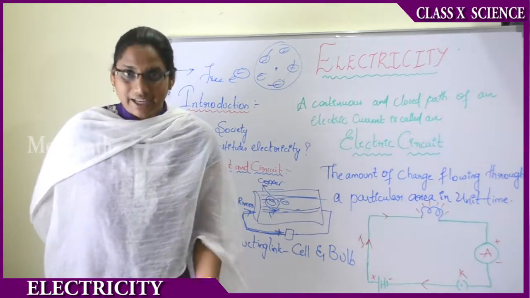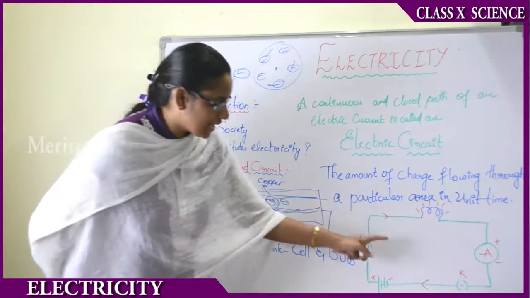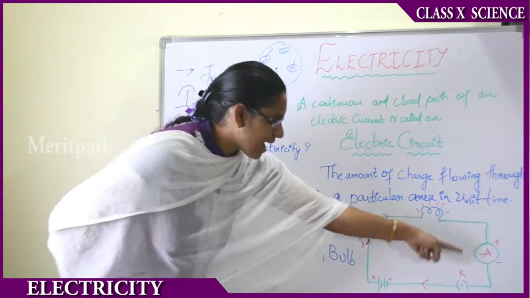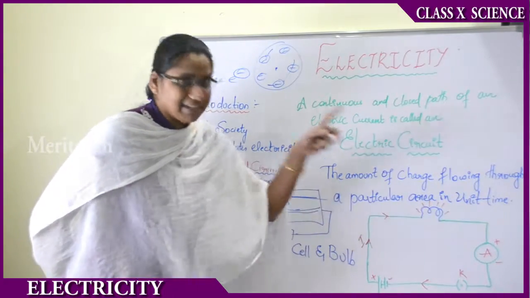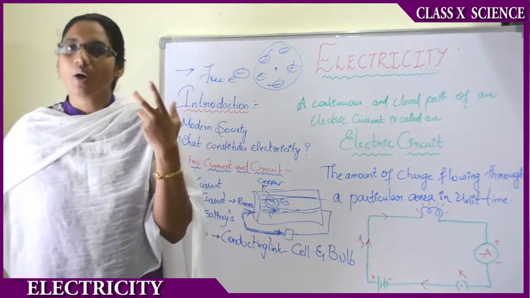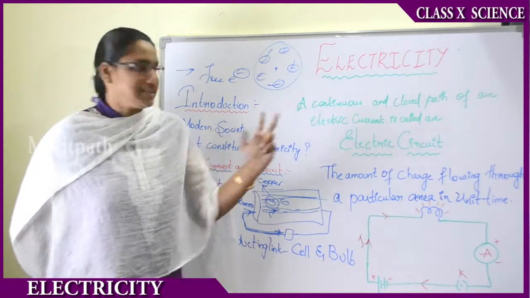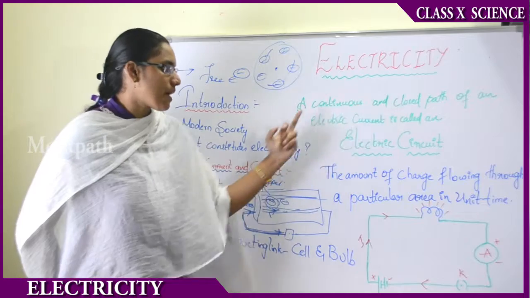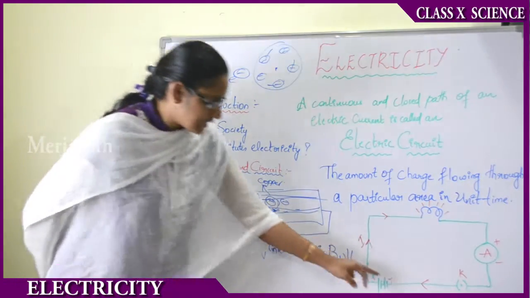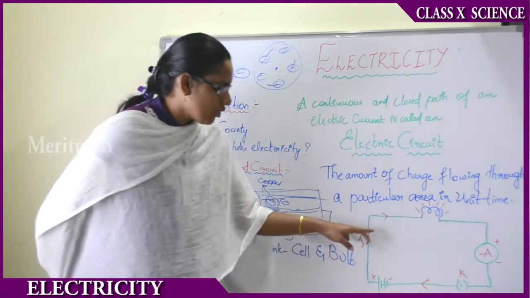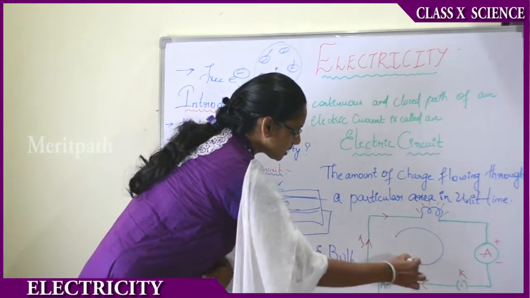And now here we will be seeing what is an electric circuit. An electric circuit is a closed path. I hope you can see here. You can observe this is a closed path. It consists of a bulb, battery and ammeter, which is used to record how much current is flowing through it. Electric circuit means it is a continuous and closed path of an electric current. Then it is said to be an electric circuit. That means it should be continuous and nowhere should it be open. It should be a closed path. See, this is a closed path.